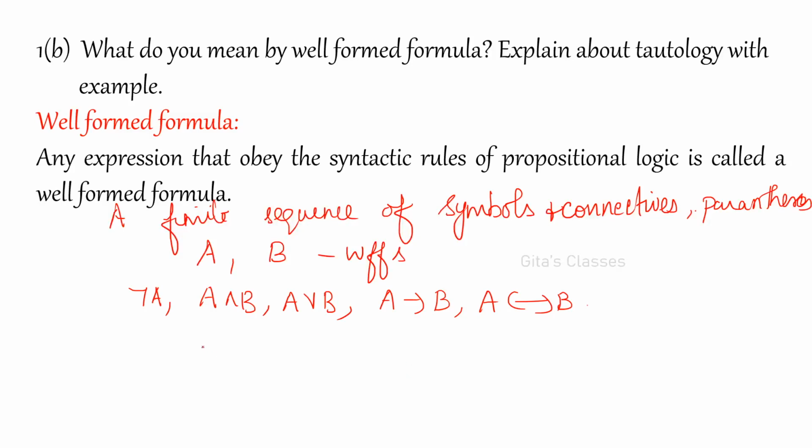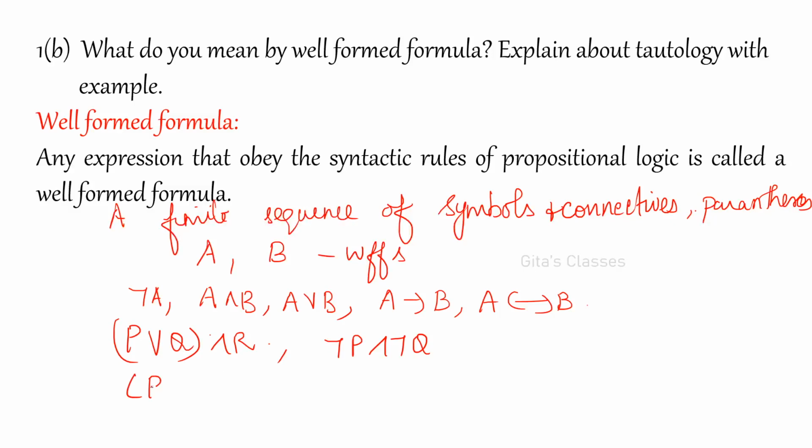Okay, suppose you have (P ∧ Q) — an example I'll give you — it is a well-formed formula. You can also have ¬P and ¬Q. Yes, it is a well-formed formula.